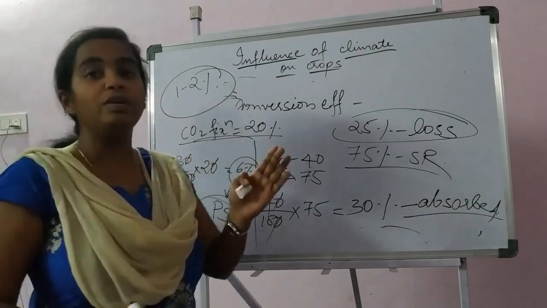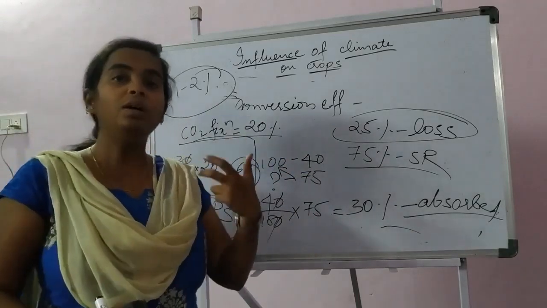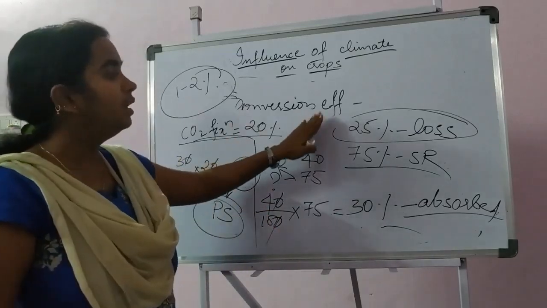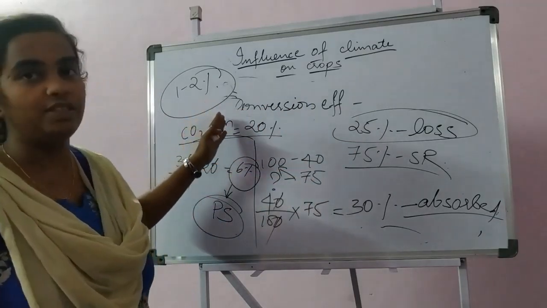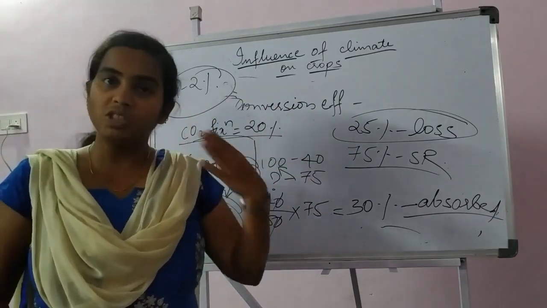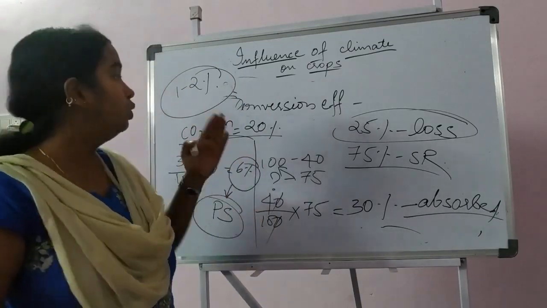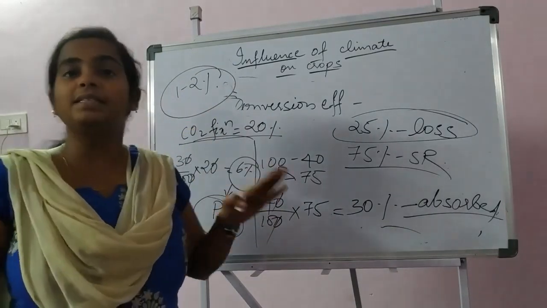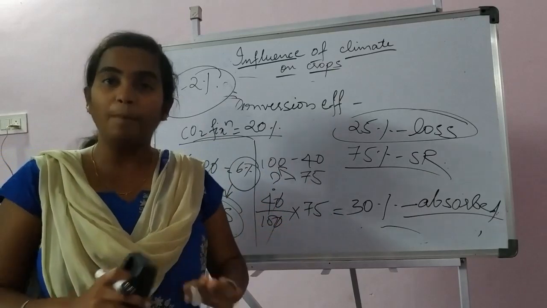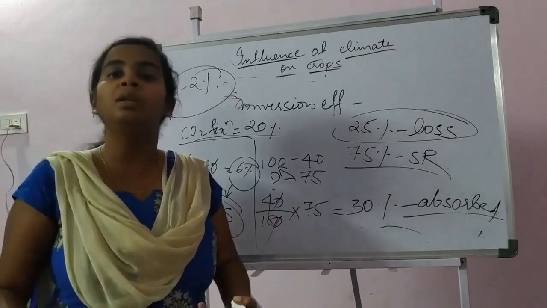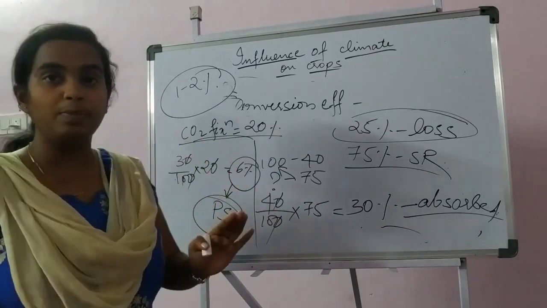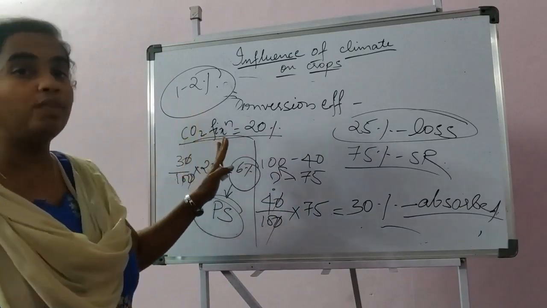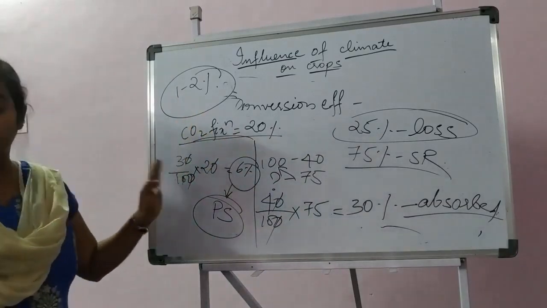Again, I'll repeat this. Conversion efficiency means the ability of the plant to convert the solar energy to dry matter. While calculating the conversion efficiency, that means the solar radiation which is directly involved in converting to dry matter, we have hardly 6%. But this 6% means when all the resources are completely available and all the plants are completely utilizing the solar radiation. Otherwise, in natural or field condition, hardly 1 to 2% of the solar radiation will be utilized for photosynthesis.